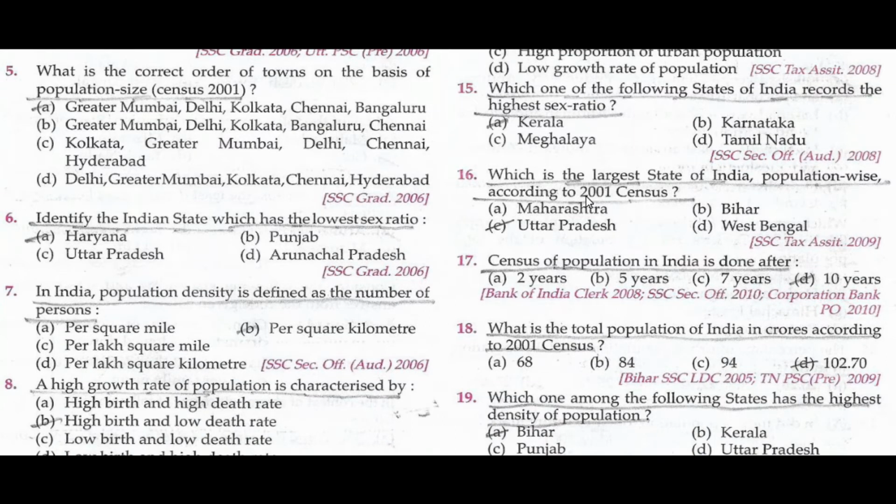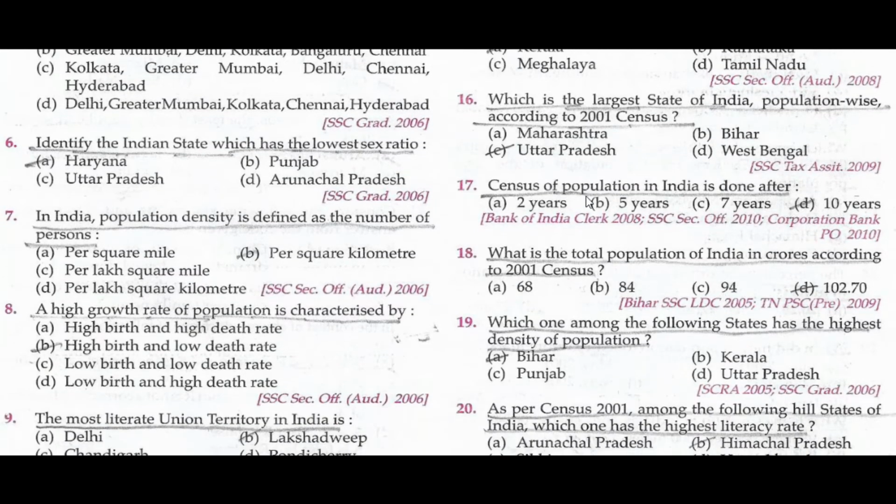What is the correct order of the towns on the basis of population size? Census 2001. Greater Mumbai, Delhi, Kolkata, Chennai, Bangalore.